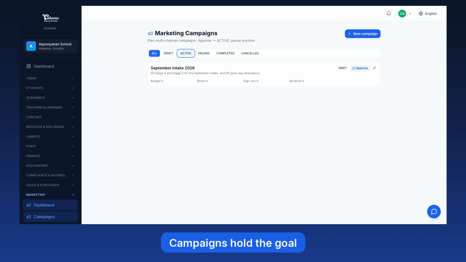A campaign is the container: what you are trying to achieve, over what period, and how close you are to it. Filling stage 4 for the September intake, say. The states run draft, active, paused, completed and cancelled, and every post is drafted against a campaign, so what you publish points at the same goal instead of being posts for their own sake.